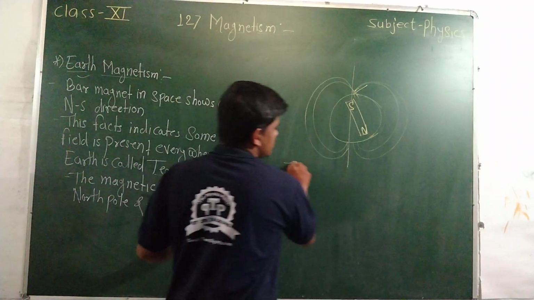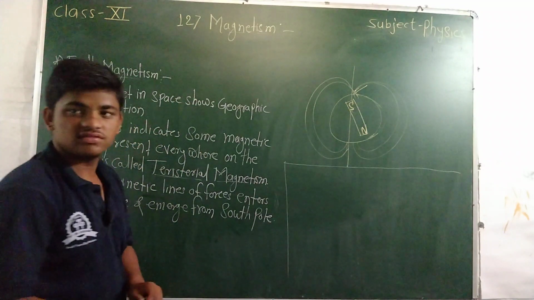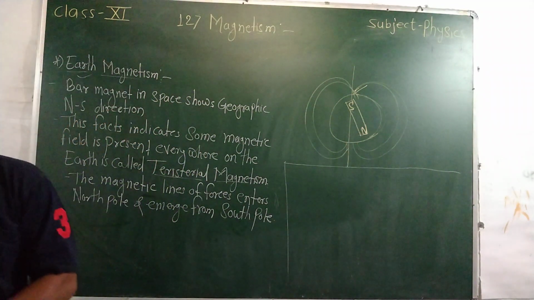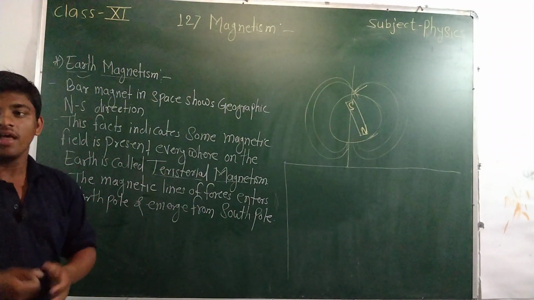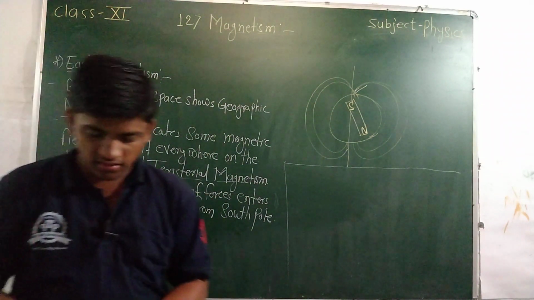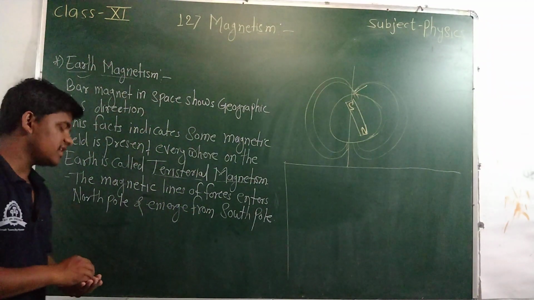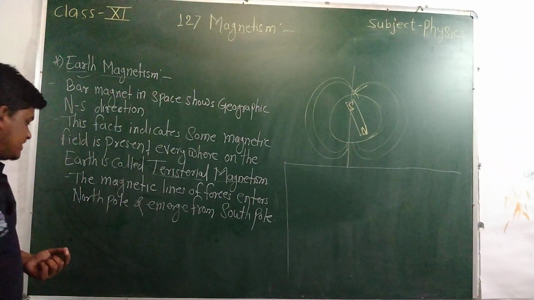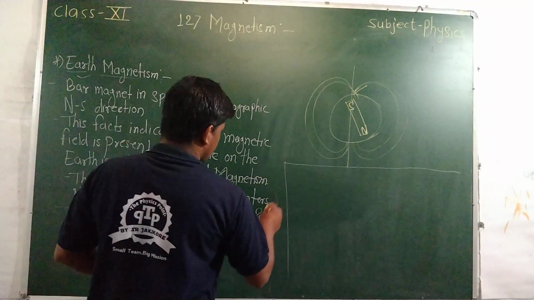Then we start to mention some terms: axis, equator, geographic meridians. Magnetic meridians are also considered here. These planes will be drawn in a diagram. The remaining terms, magnetic declination and inclination, and some other terms will be discussed in the next lecture. In this lecture we start with the magnetic axis. The first term is magnetic axis.